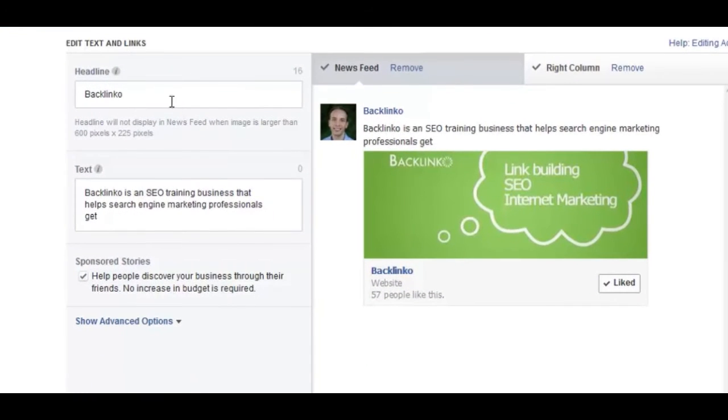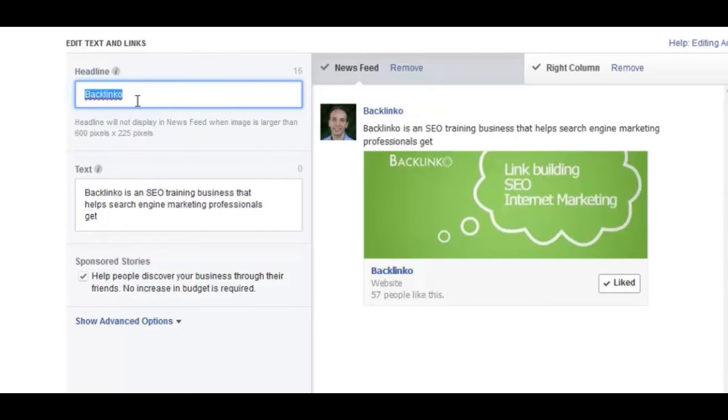Next is the text of your actual Facebook ad. And the headline actually can't be modified for the news feed. So when your ad appears in a news feed, it actually has to be your brand name, right? If you use an image at this size, you can use a very, very small image, and then you're able to change your headline, but otherwise you're not able to.